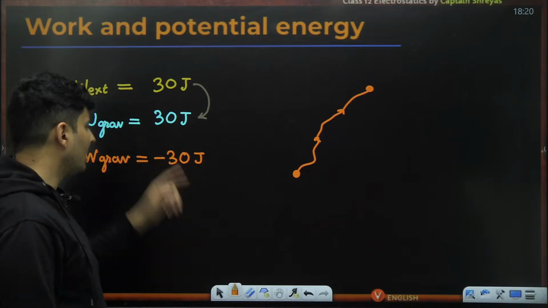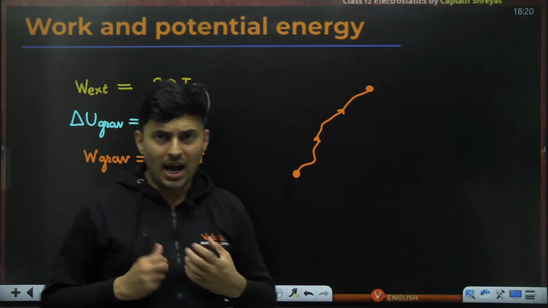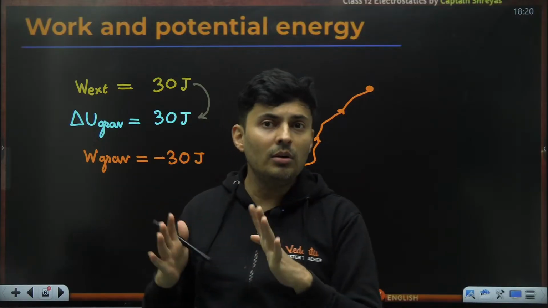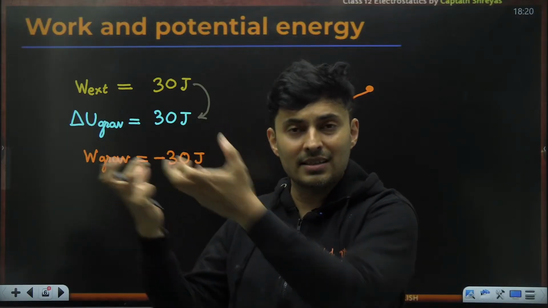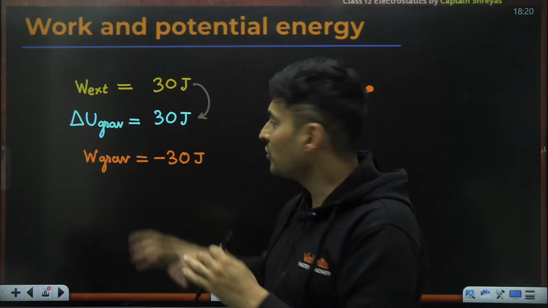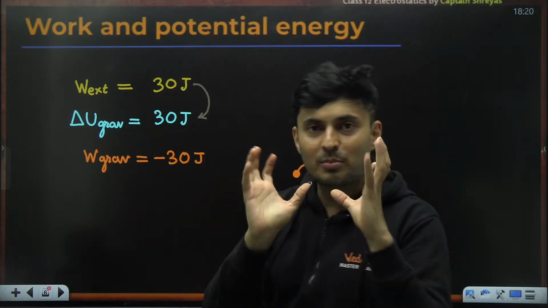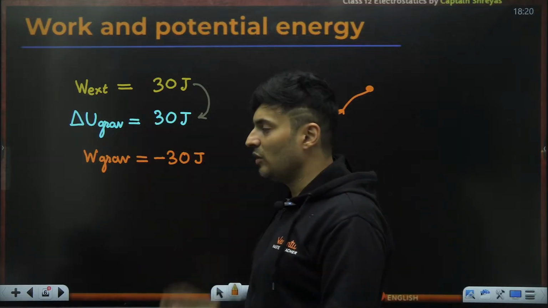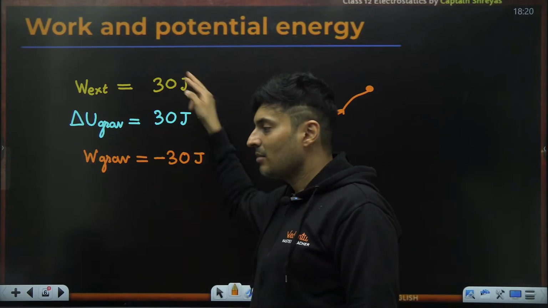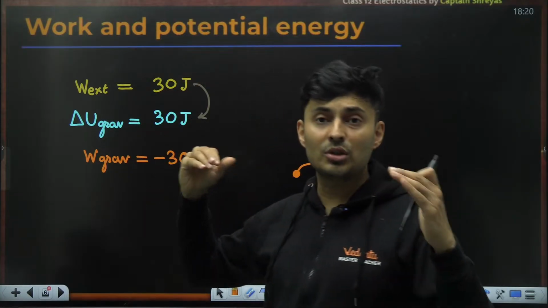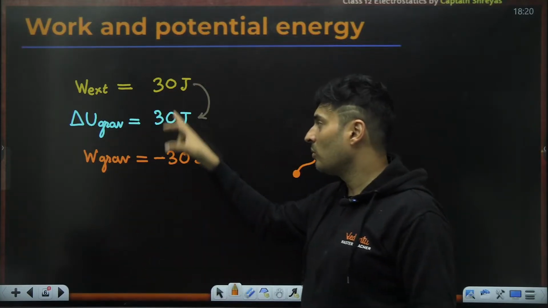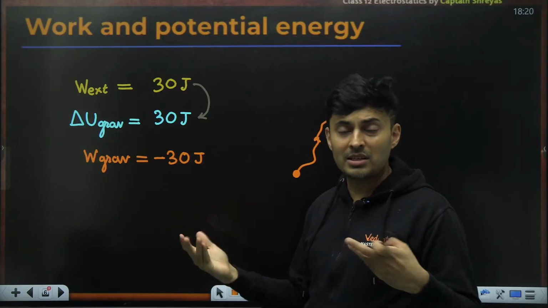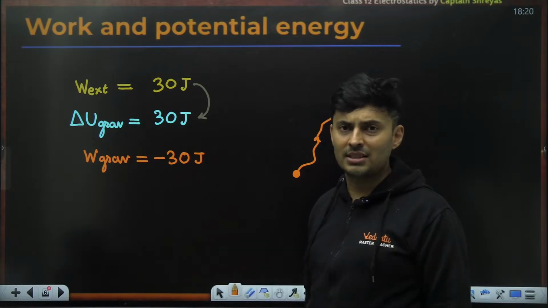You might be wondering, how did I come up with this? See, if I am doing 30, gravity is sucking away that 30. But don't worry, whatever that 30 joules it is sucking out, it's not losing it. It is faithfully storing it in its piggy bank, in its kitty. It's safely storing it in the form of potential energy. So don't get scared. The numbers are exactly matching. That means you should be happy. If you did more work and it is not doing the same work negatively, then you should be scared. Then maybe something is being lost and mismanaged here and there.